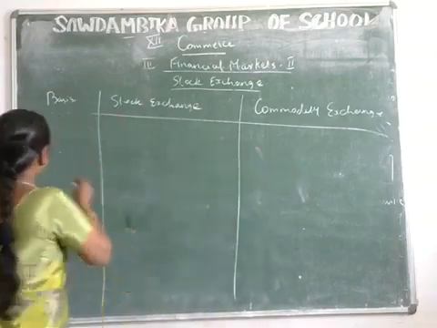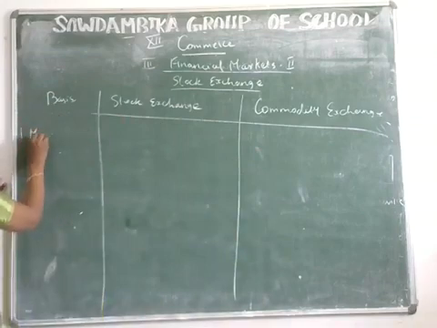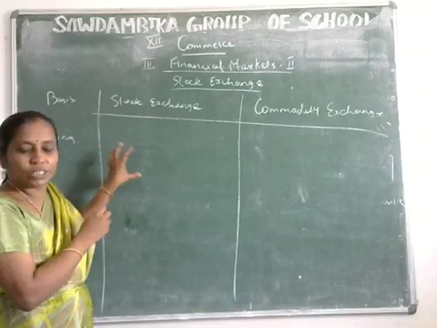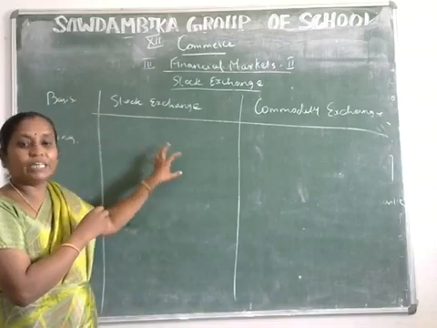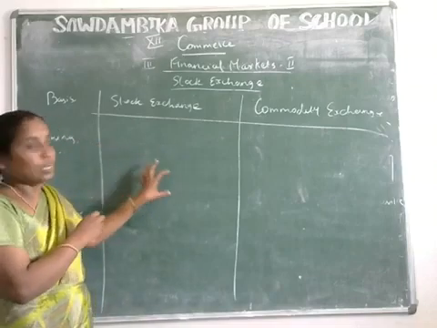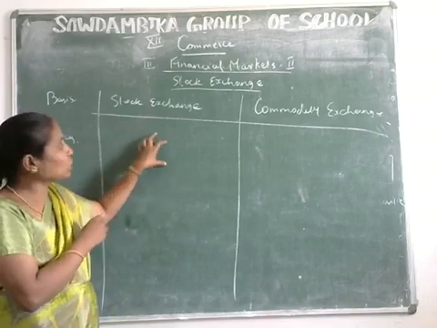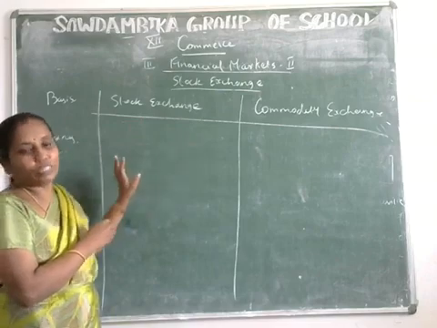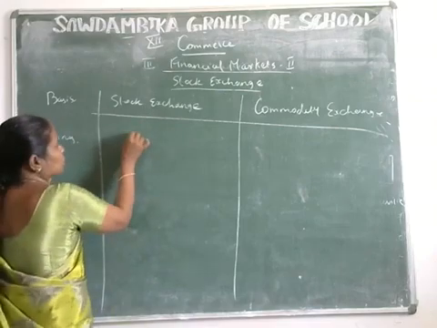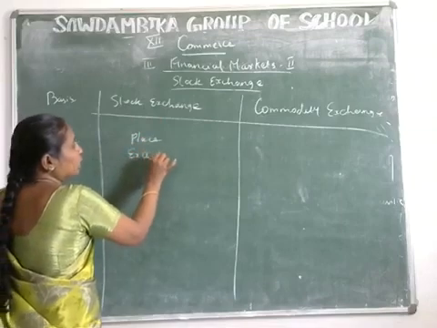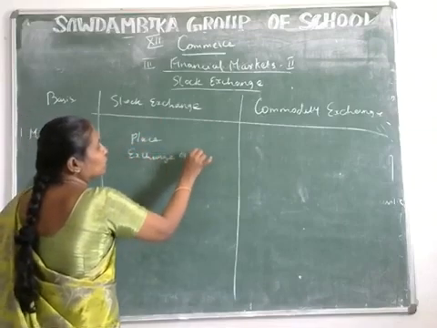The first one is meaning. What is meant by stock exchange? A stock exchange is a market, a place for the exchange of financial securities.